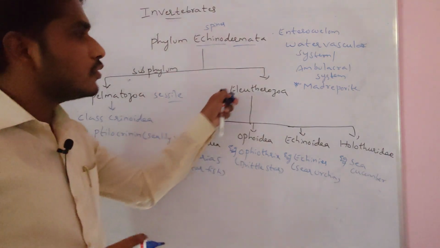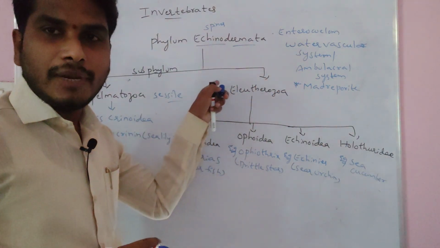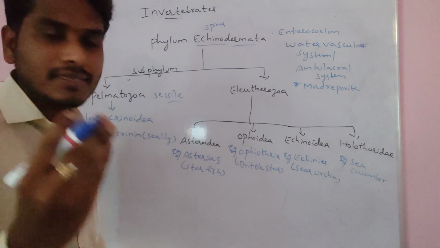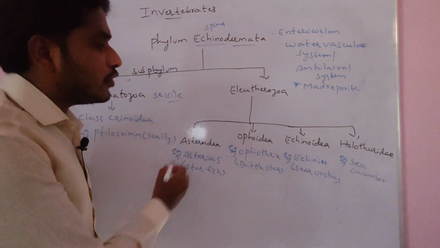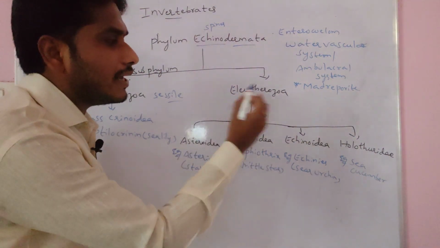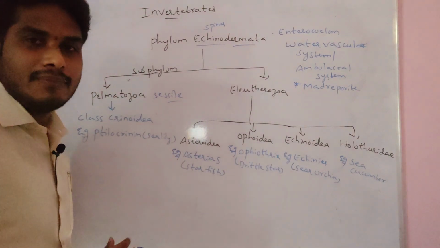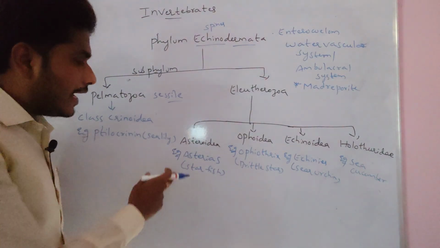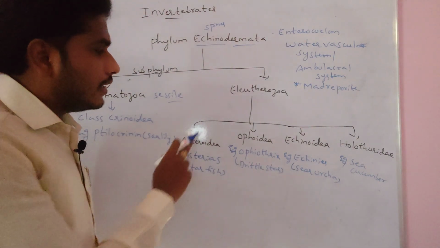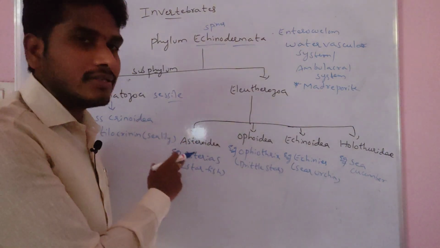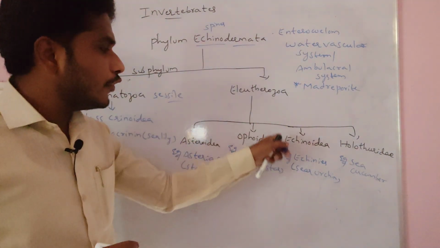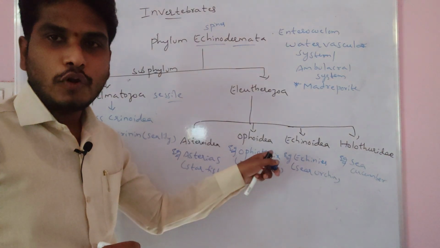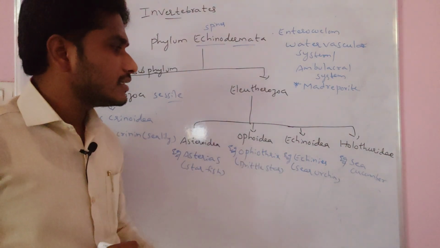Apart from this, subphylum Eleutherozoa we divide into four classes: Asteroidae, Ophioidae, Echinoidae, Holothuridae. Class Asteroidae example is Asterias, the starfish. Ophioidae example is Ophiothrix, the brittle star.